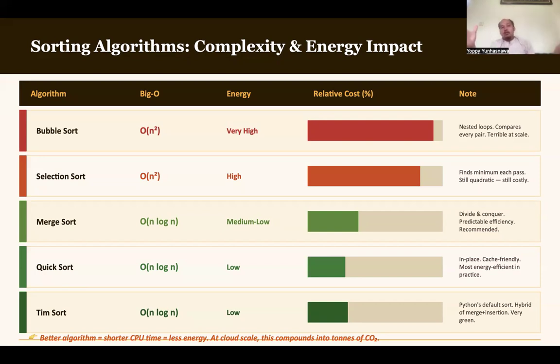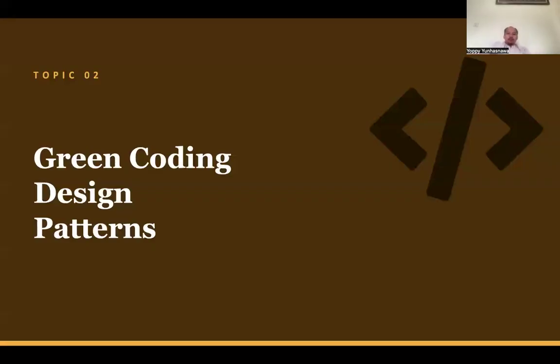So this is one example of complexity and energy impact. The more complexity an algorithm has, the more energy impact it will also have. So this is important when you choose an existing algorithm, or when you want to create your own algorithm. Make sure when you are creating your algorithm, don't just make your algorithm work, but make your algorithm as efficient as possible. This is the importance of this slide. Okay, so move to the next topic.